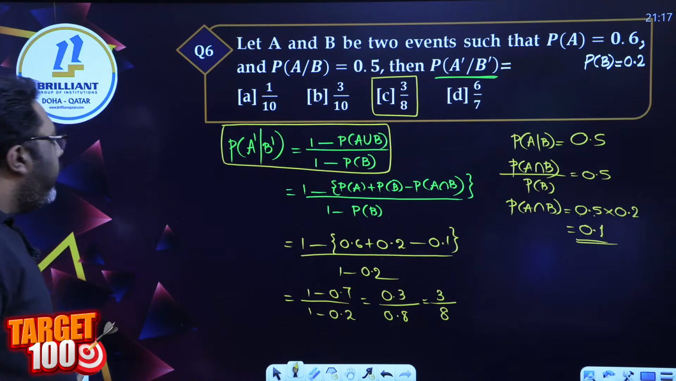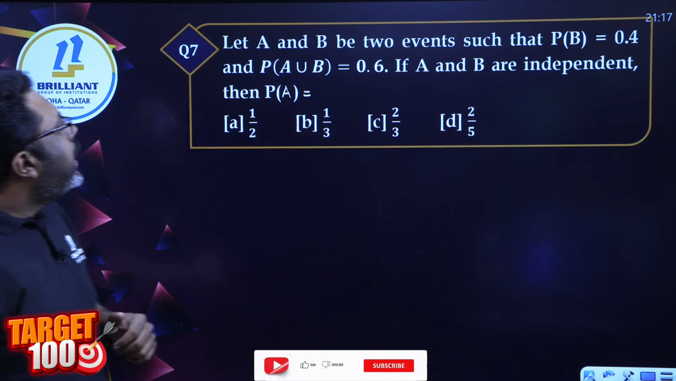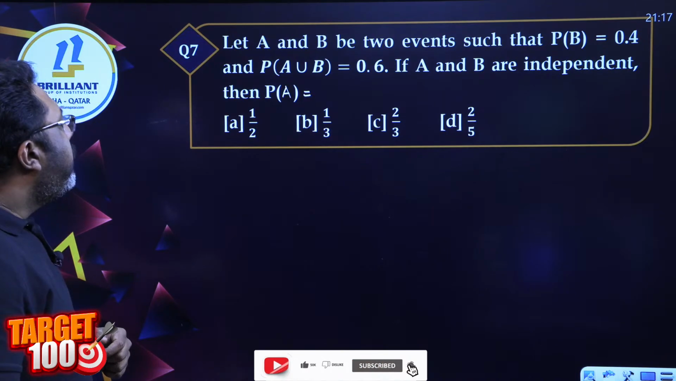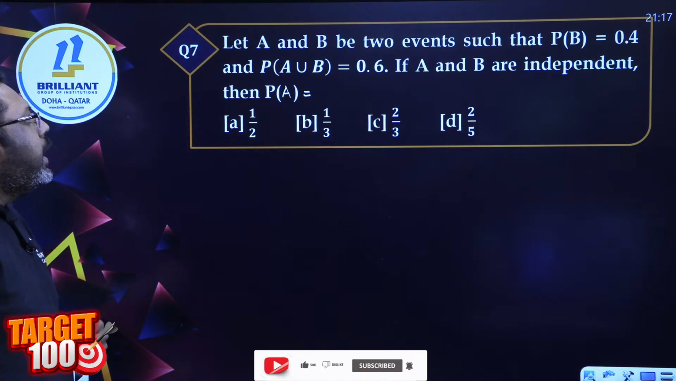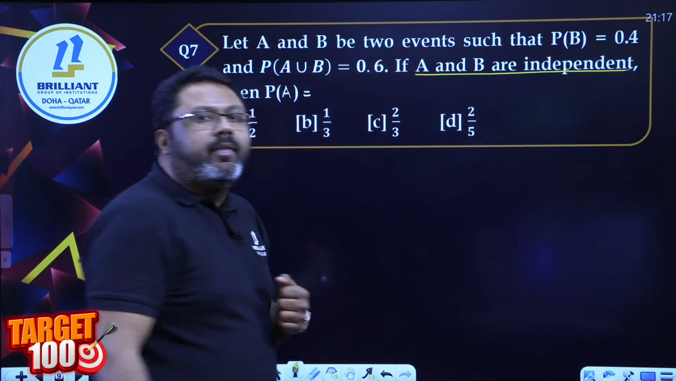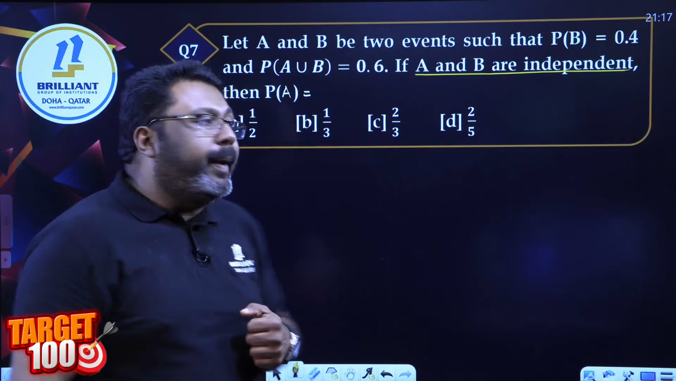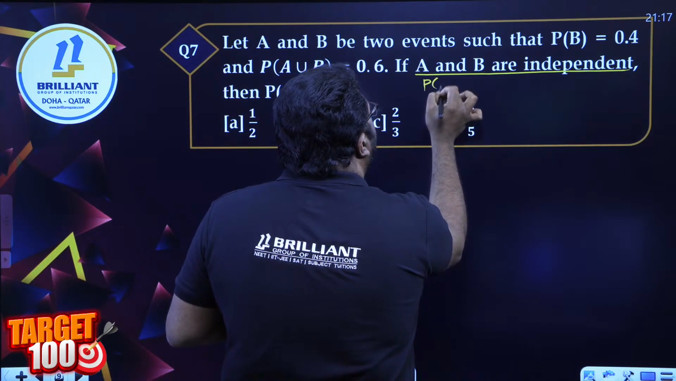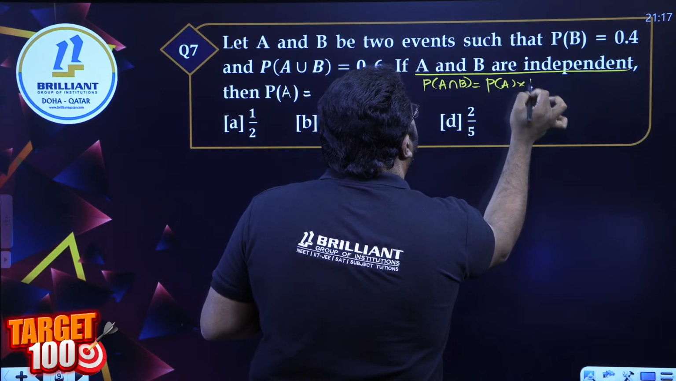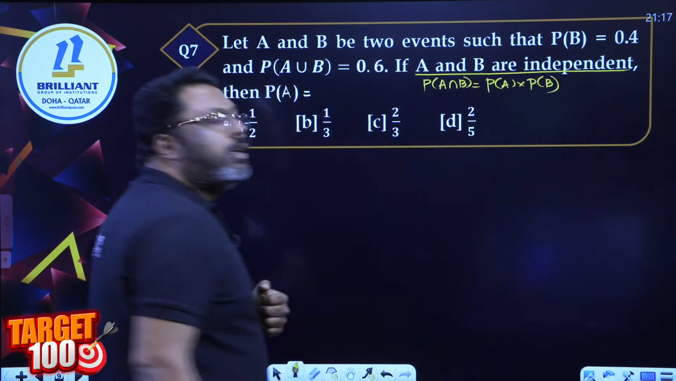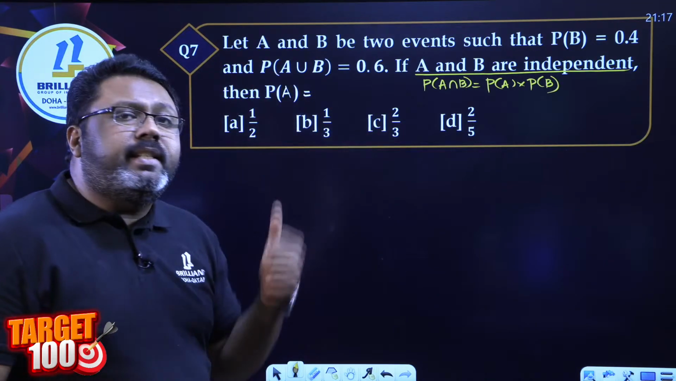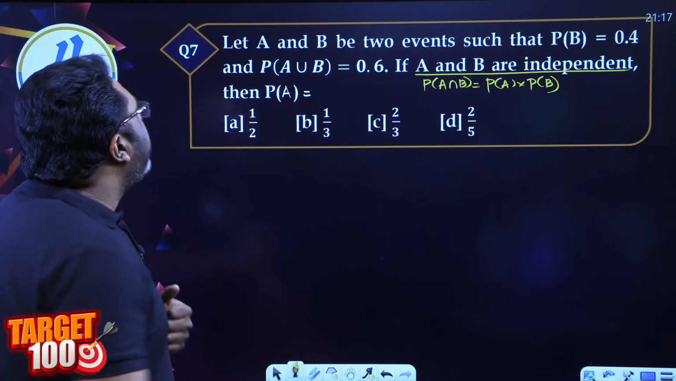Okay, moving forward again. Question number 7. A and B are two events such that P of B is 0.4, P of A union B is 0.6. A and B are independent as well. Come on, I already gave it. A and B are independent. It simply means what? P of A intersection B is the same as the product of P of A and P of B. Very important condition for numerical questions. Probability of A intersection B is equal to P of A into P of B.